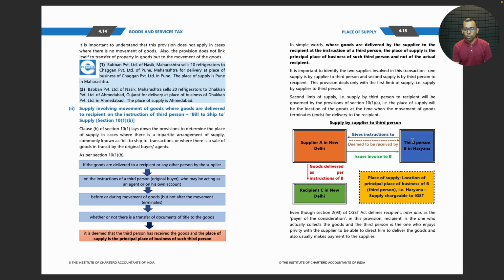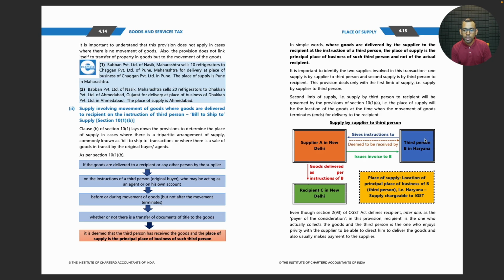So there are two supplies in this transaction. Supplier A is the person who is actually sending the goods. The third person is the one who is actually directing, and the recipient is receiving the goods in Delhi. So here the actual movement of goods is from Supplier A to recipient C. This is one supply, which is the movement of goods.